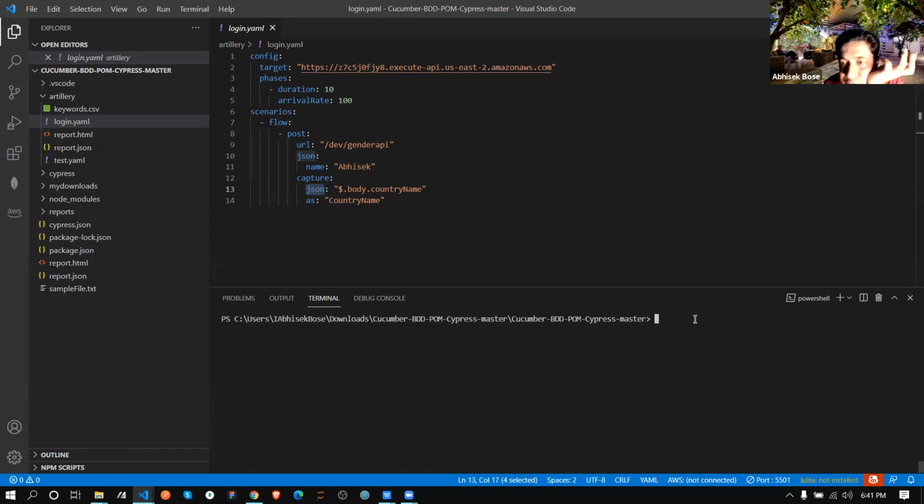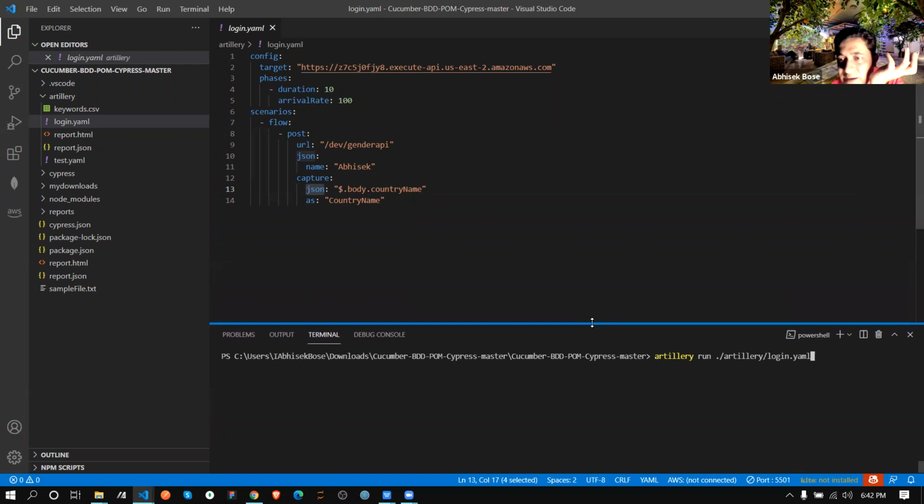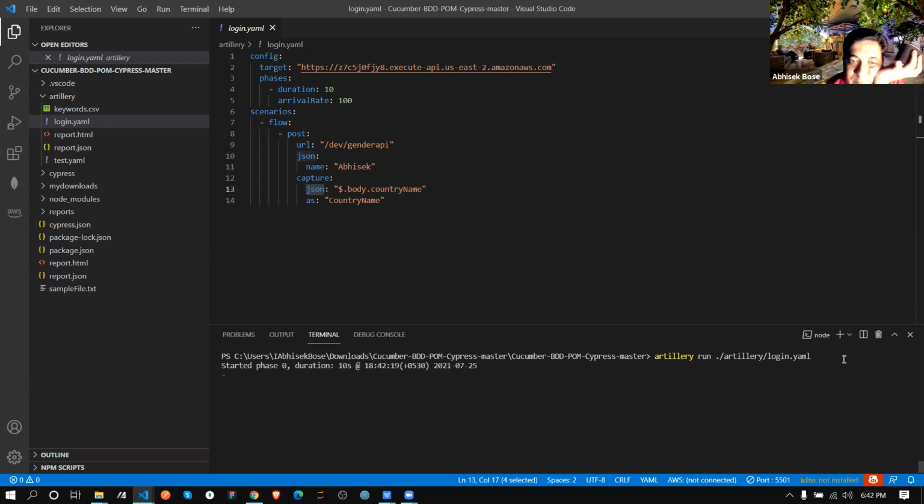Now, if I need to run it, how will we run it? I will run it this way. See, artillery run dot artillery, because I have one folder called artillery. That's why I need to go to that folder first, then within that folder login.yml. If I hit this, what will happen? Let's see. See, it's showing started phase, duration 10 seconds. It's giving me the time.